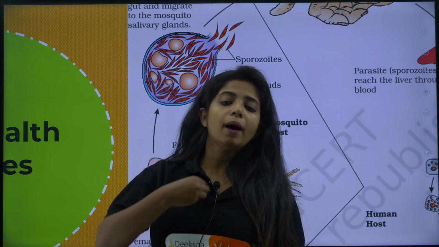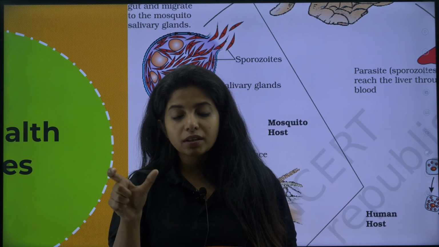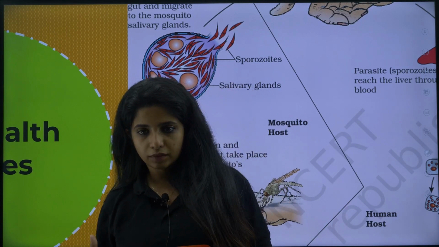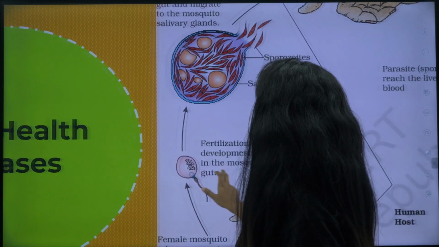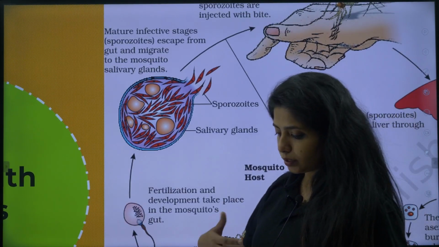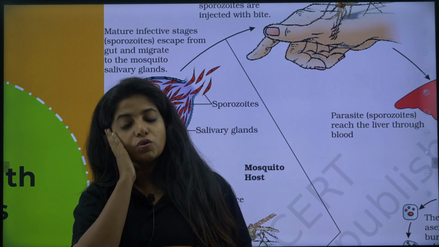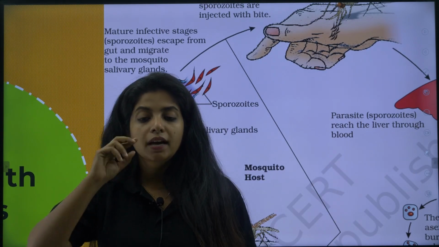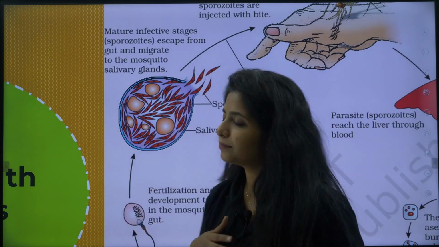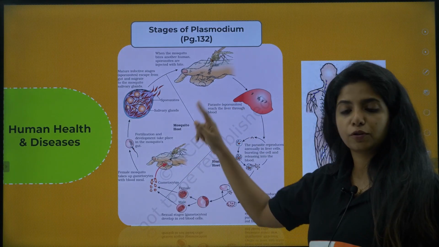These things are going to move up into the salivary glands, they will form something else, and this something else is what? Sporozoite, my dear children. So you should know that the sporozoite which is formed in the gut is going to migrate into the mosquito salivary gland, just going to stay there, and when it comes and bites us, it is going to give us that. Cool. So you have almost 3 questions coming from this particular picture itself.